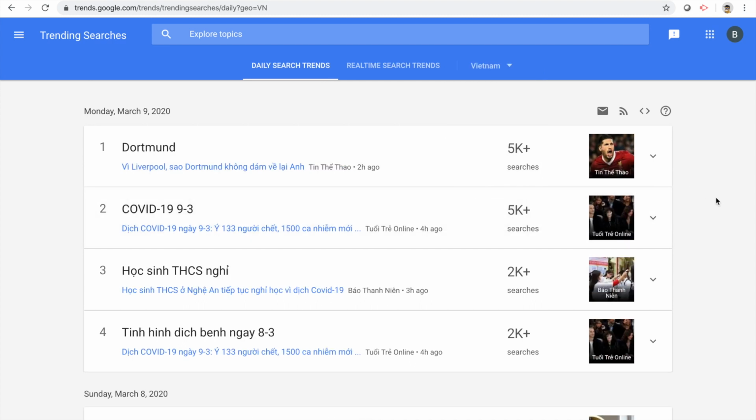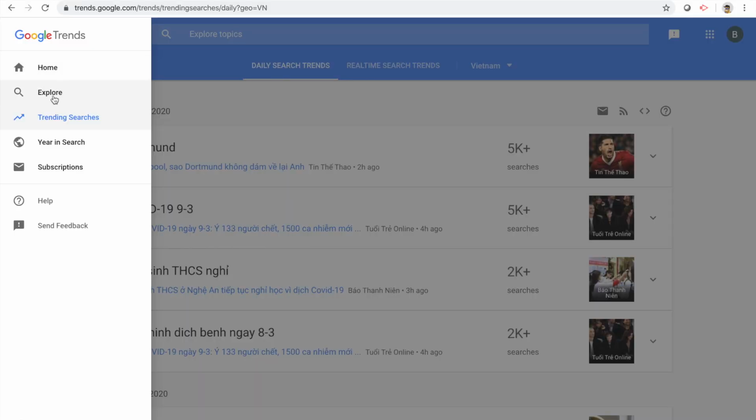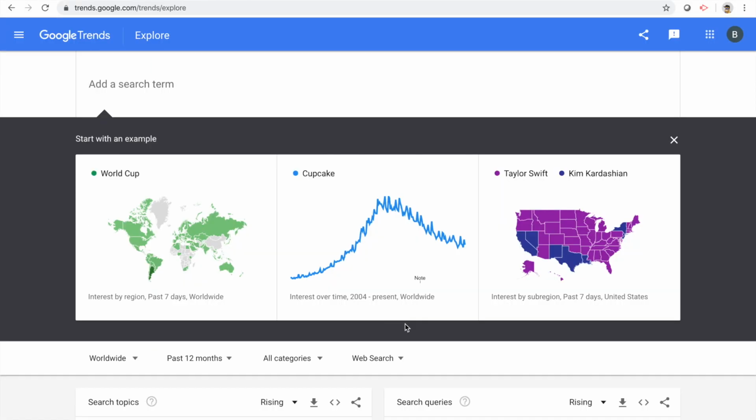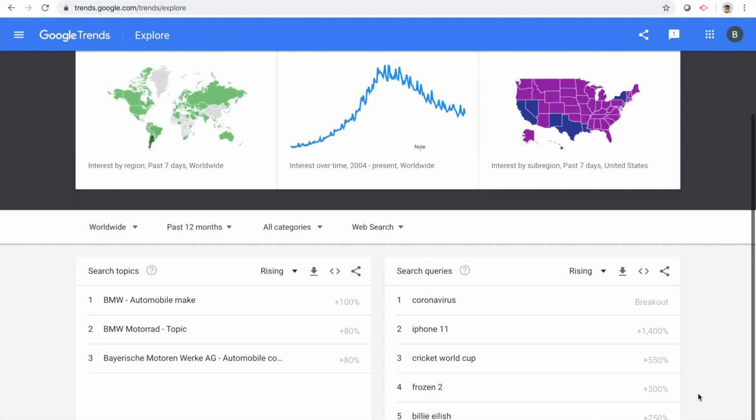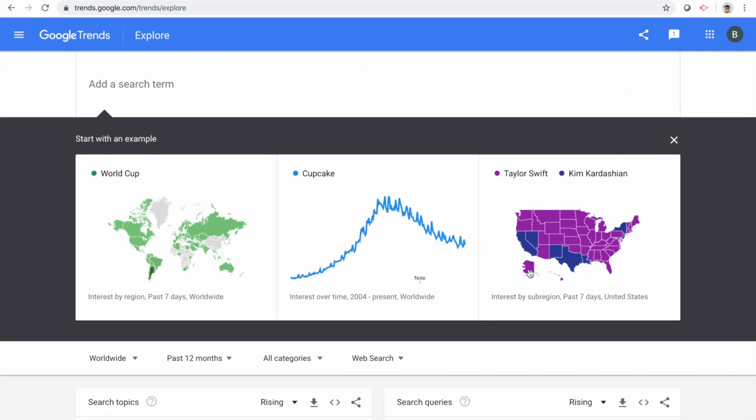Again, we can see what's been searched in Vietnam here on Monday the 9th. We can also look at what has been searched in the last months, and then look at what is maybe the most searched.